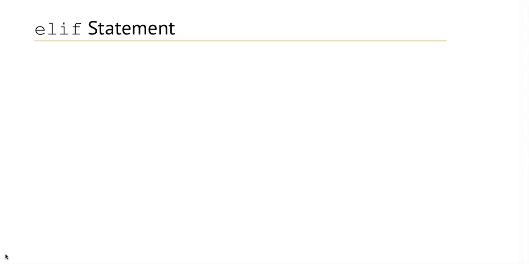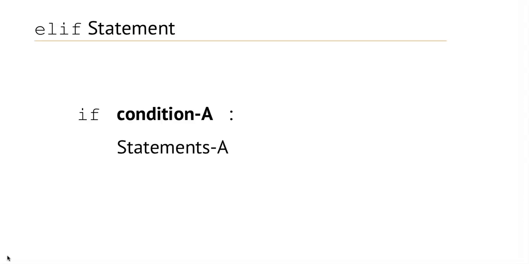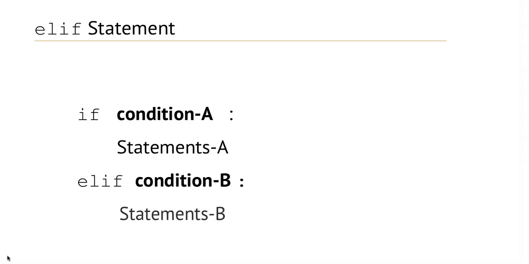Now let's understand elif statement in Python. And the syntax of elif statement is if condition A, then colon, following statements A, then elif and condition B, then colon, following statements B. So here statements A will be executed only if the condition A will be true.